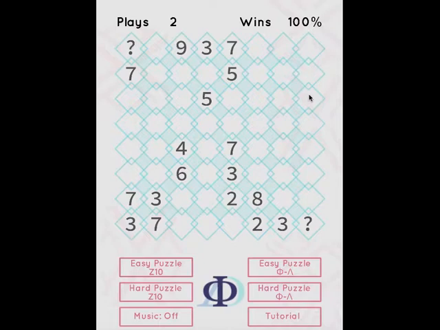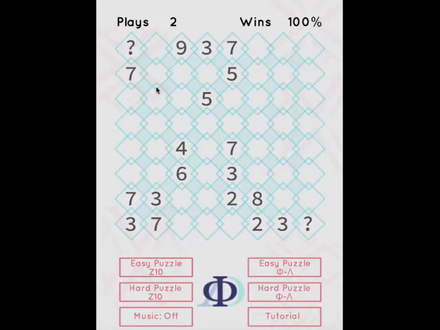So we look for groups of numbers which are all touching each other. For example, there's 7, 3, 7 and 3 form this little island here, where the 7 touches the 3 touches the 7 touches the 3, and back round again, but that isn't necessary. Also we have this connected cluster all the way here which touches the question mark. We have this little one here, we have this one over here, we have this 5 on its own, and then we have the 7 with the question mark.